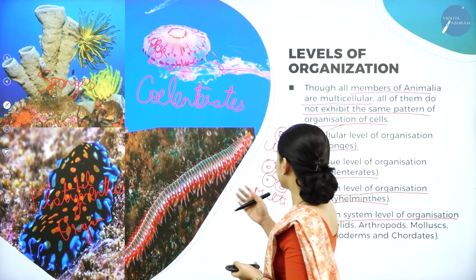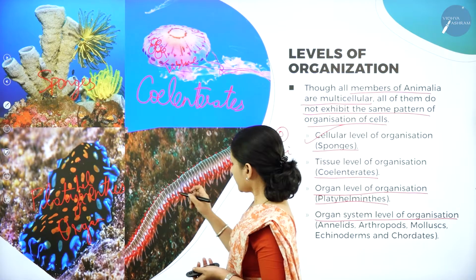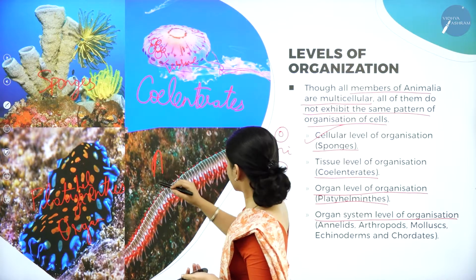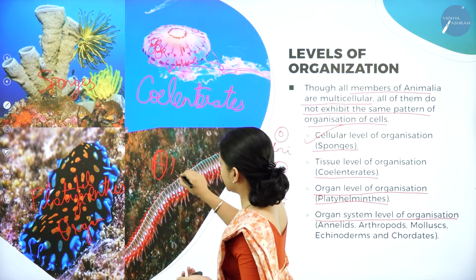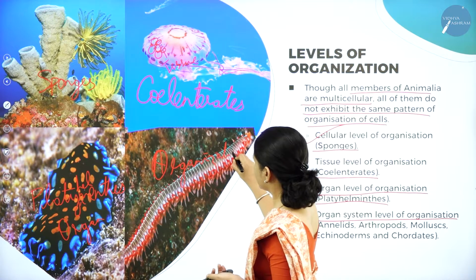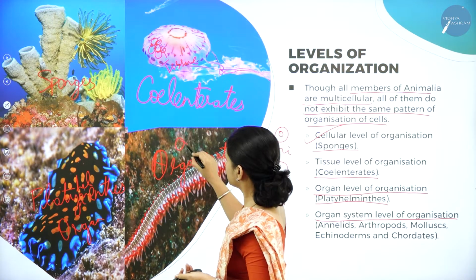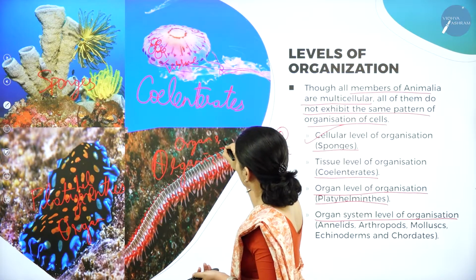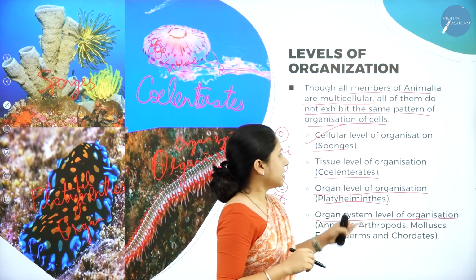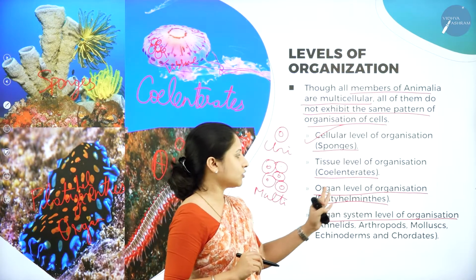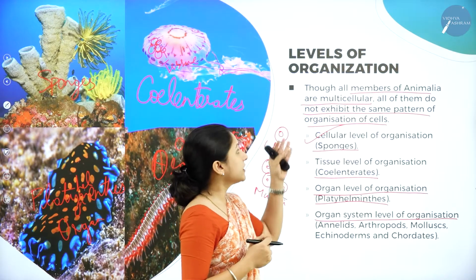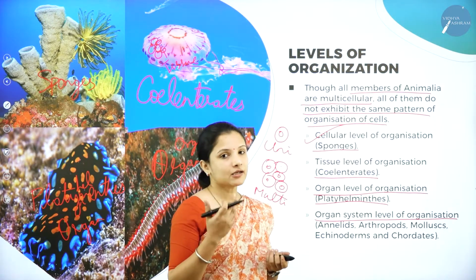So animals, here I have taken the example of the millipede. They have the organ system level of organization. So based on these, they have been classified. So here we have cellular level, tissue level, organ level, and organ system level of organization. This is the level of organization based on the cells, how the cells are arranged.